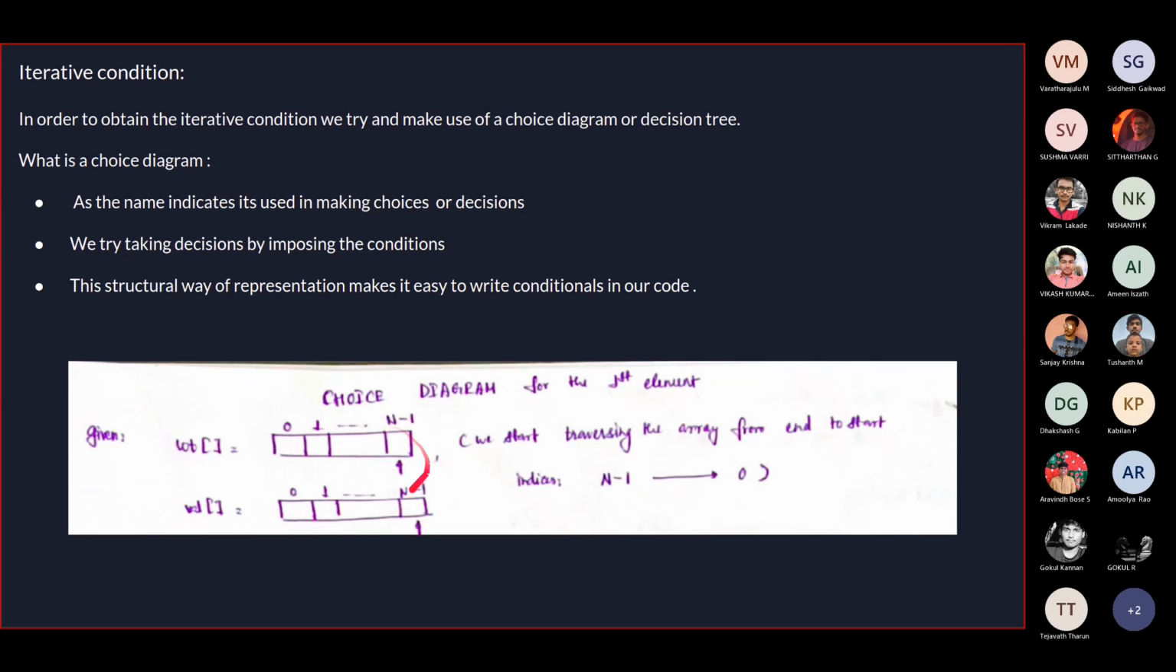The only clarification I would like to make is that when I'm traversing the array, I'm going to be traversing from indices n-1 to 0. That is, I would be going in the reverse direction. Okay, that's it. So moving to the choice diagram.